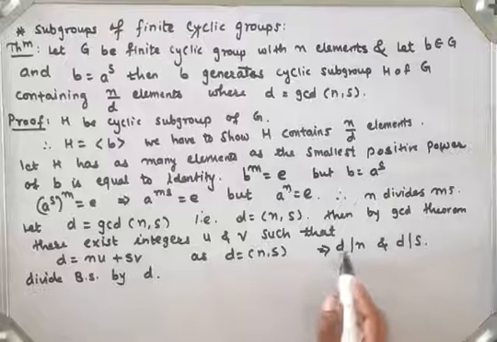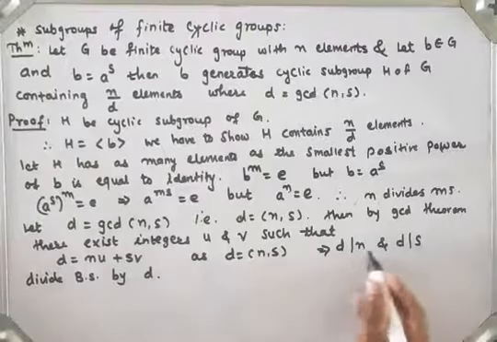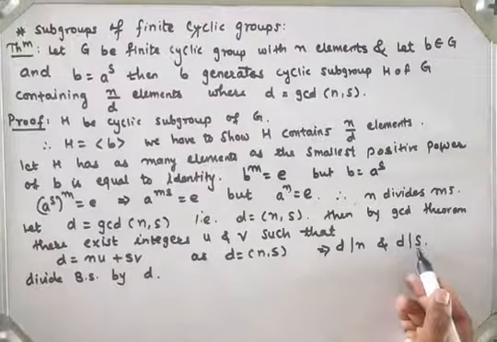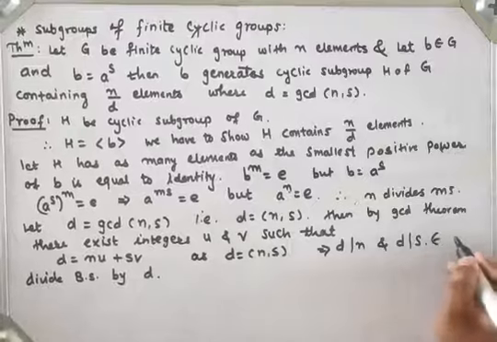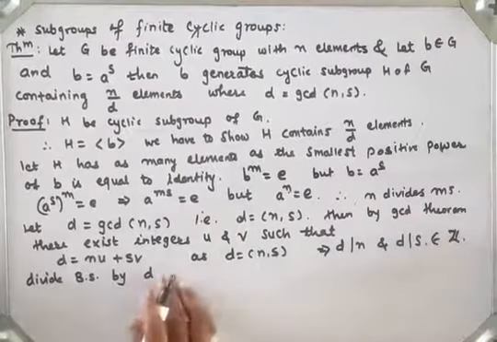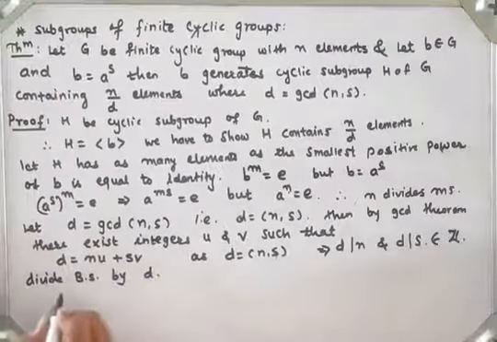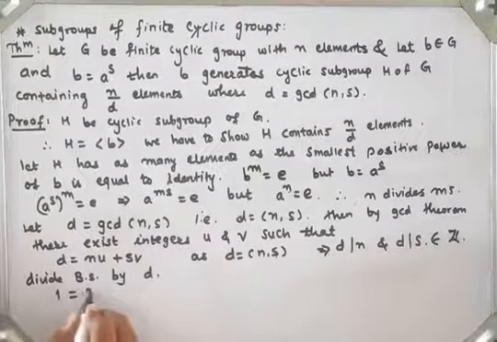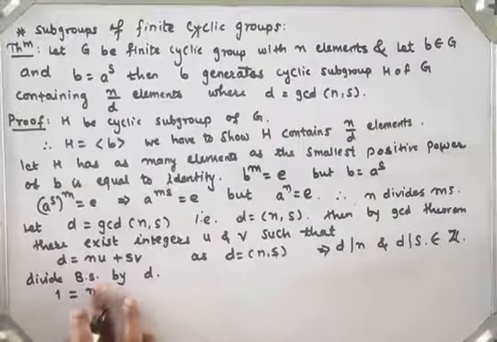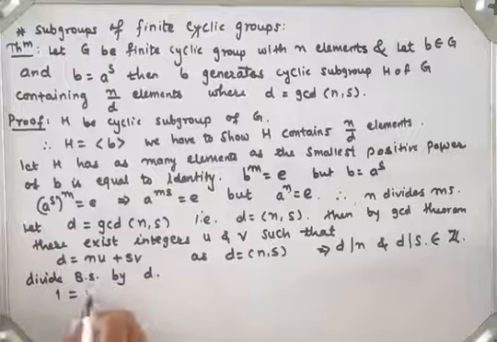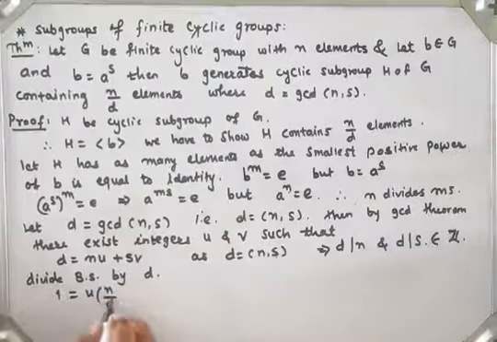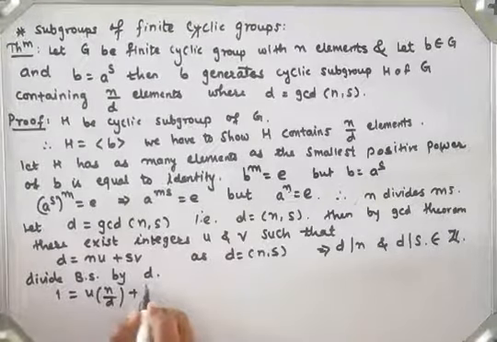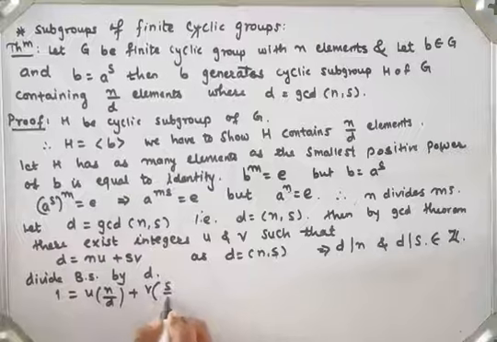Since d divides n and d divides s, n by d and s by d are also integers. So if I divide both sides by d, I get 1 is equal to u into n by d plus v into s by d.